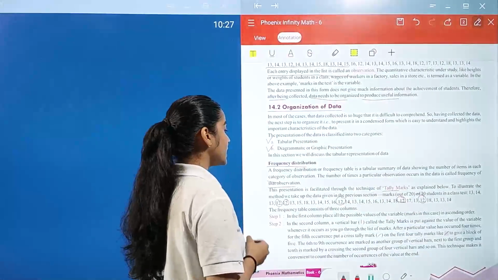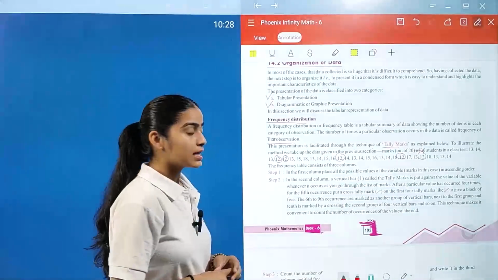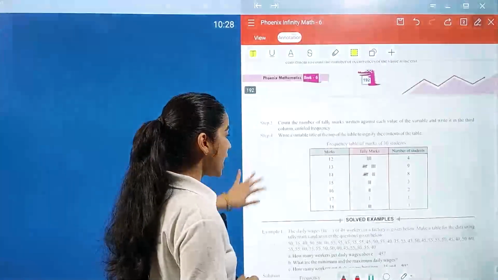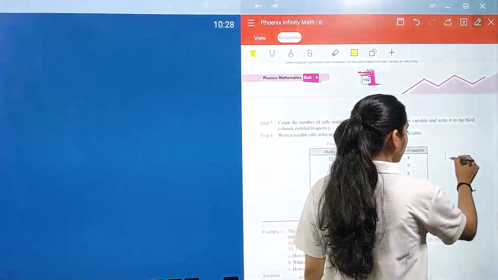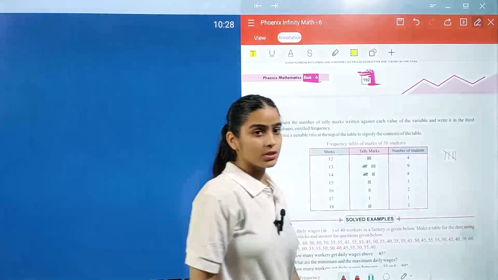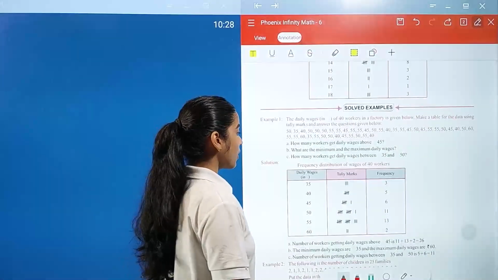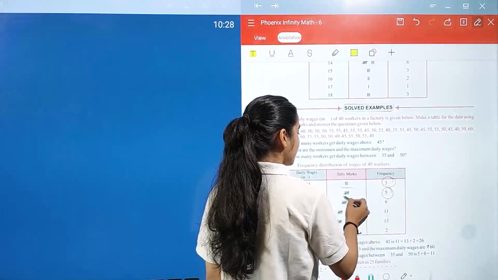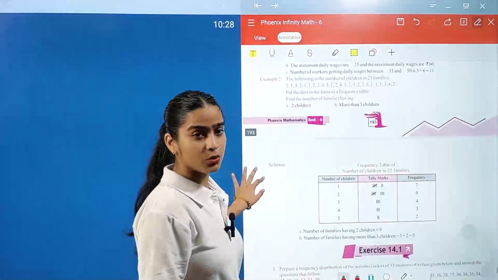This presentation is facilitated through a technique of tally marks, as explained below. To illustrate the method, we take up the data given in the previous sections: marks out of 20 of 30 students in a class test. These are the marks we have, and you can simply classify the frequency of it. How can you mention it? We already did this in earlier classes: 1, 2, 3, 4, and for 5 we cross it like this. So this is your group of 5, four vertical lines and 1 diagonal line. For a frequency of 3 you mention 1, 2, 3. For a frequency of 5, 1, 2, 3, 4, 5, and you cross it like this, which we already do in our earlier classes.